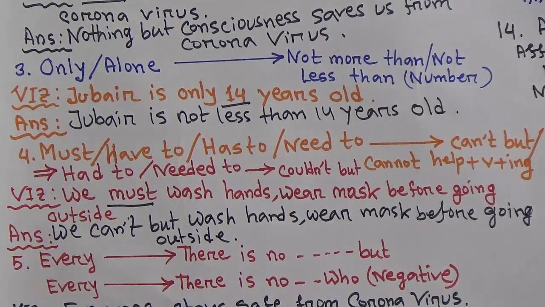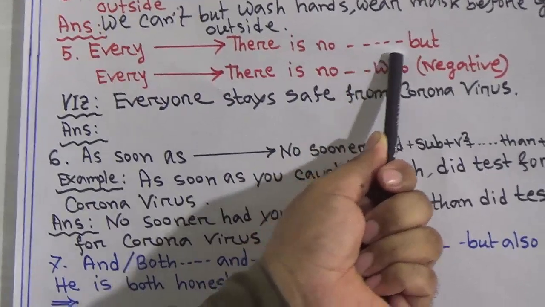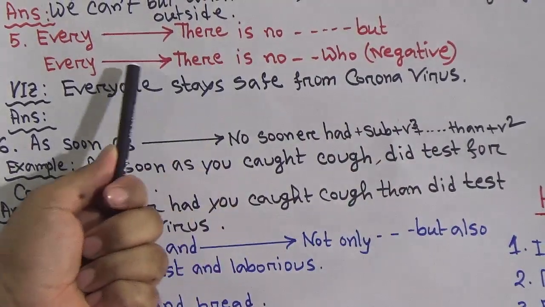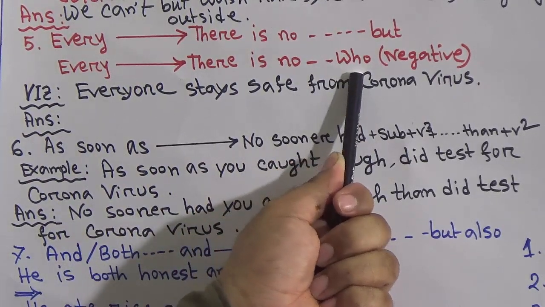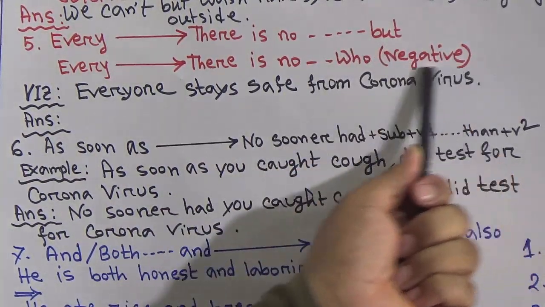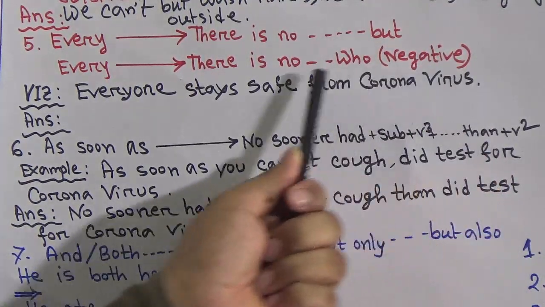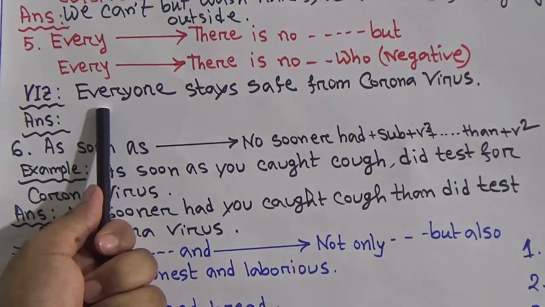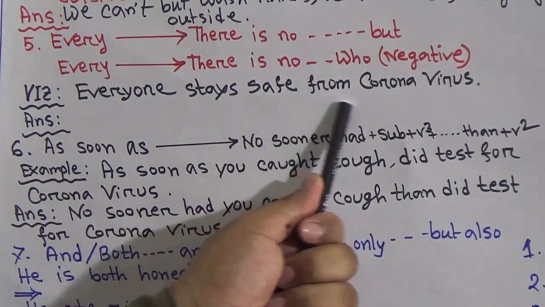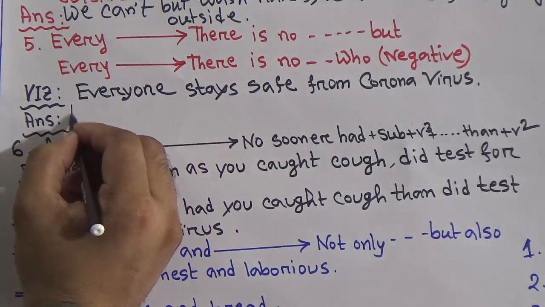Okay, next one, number 5 rule. Every. This every will be replaced by there is no, then the next word, and finally but. You can use another way also. There is no, first, then the next word, then who, and after who, the sentence will be in a negative form. As anyone you can use. First example, you can see this example. Everyone stays safe from coronavirus. So due to everyone, we should write there is no.